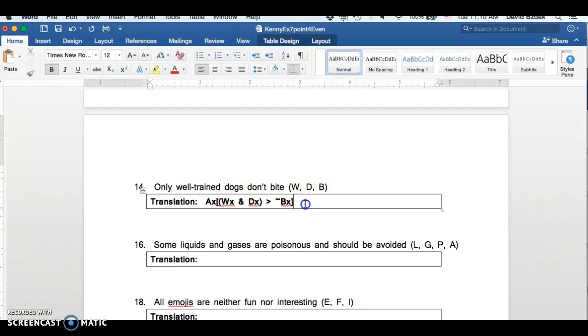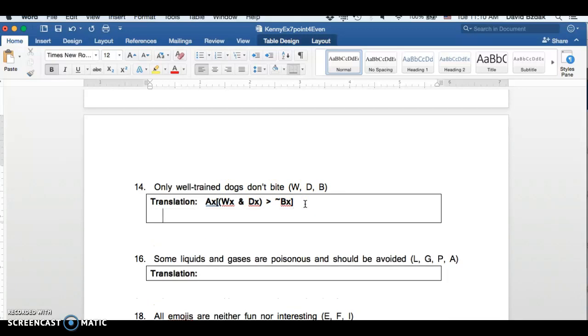So when it comes to "only," the best way to think about the translation is you flip the antecedent and consequent. So for all x, if x doesn't bite, then x is a well-trained dog. See, I put what was the consequent here as the antecedent, and what was the antecedent as the consequent.